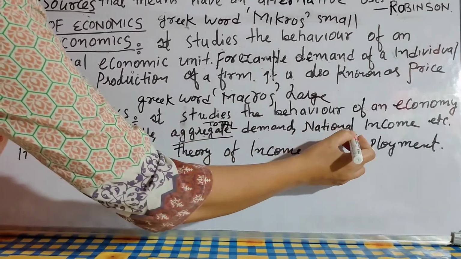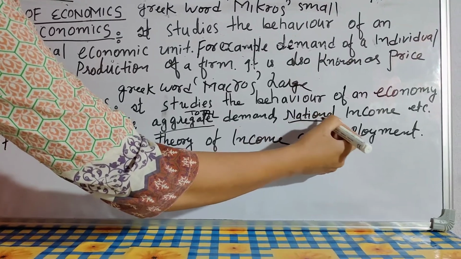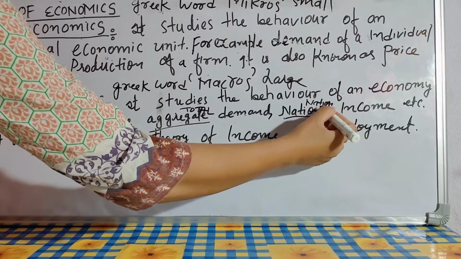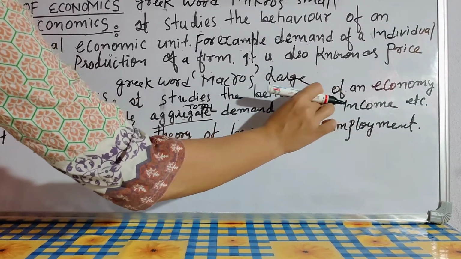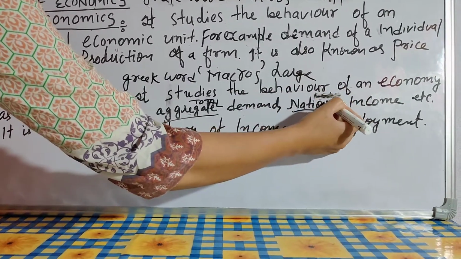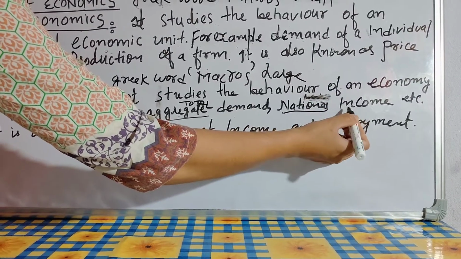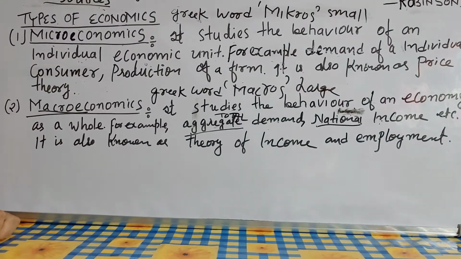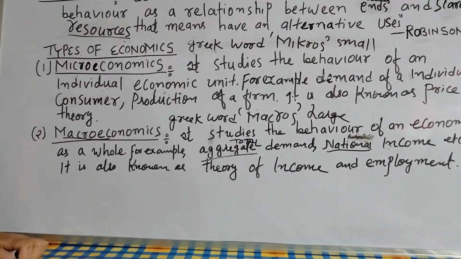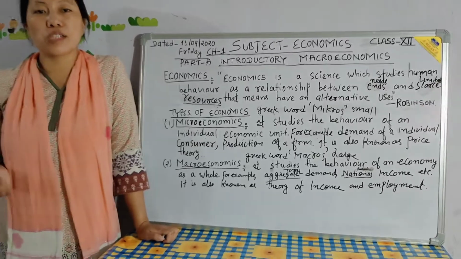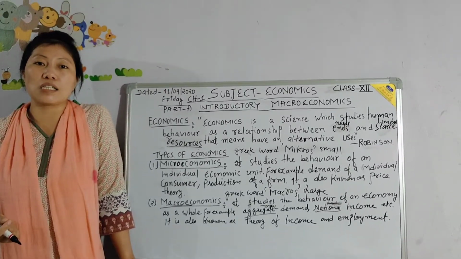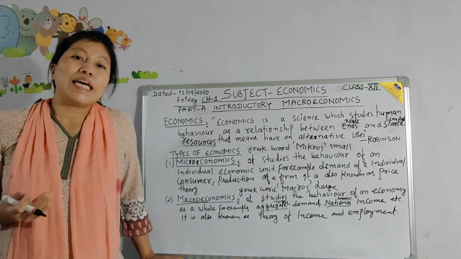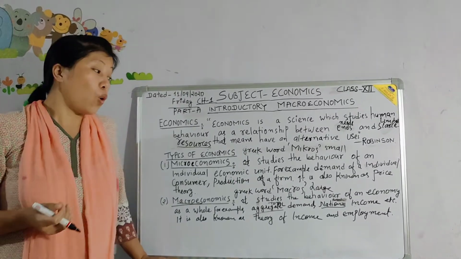And then national. The word national is derived from nation. Nation means country, right? National income means the total income of the country. And this total income of the country comes from three sectors, that is the primary sector, secondary sector, and tertiary sector. Primary sectors include fishing, mining, agriculture, all these things.